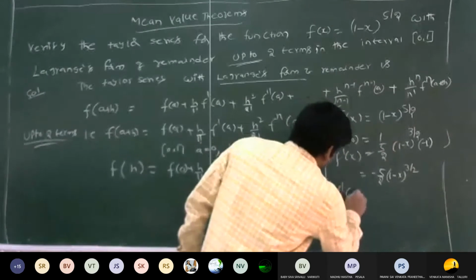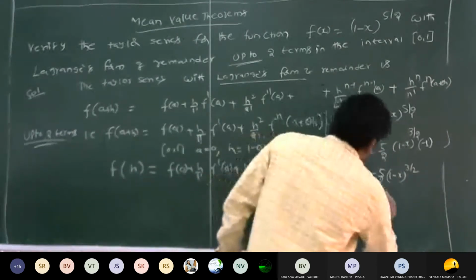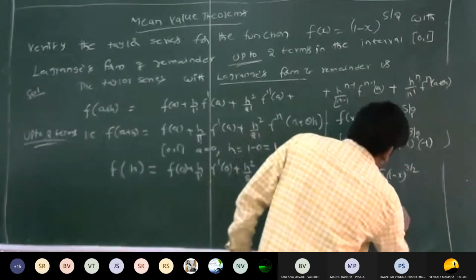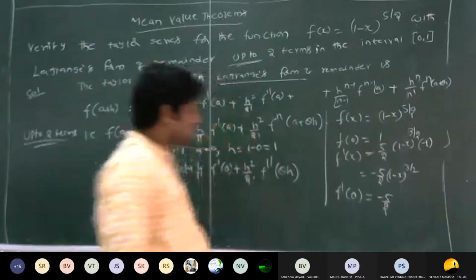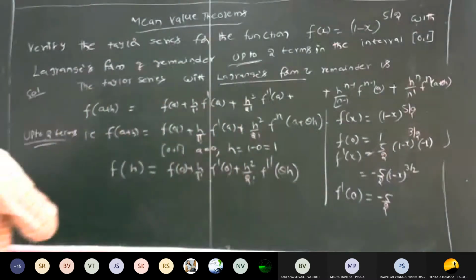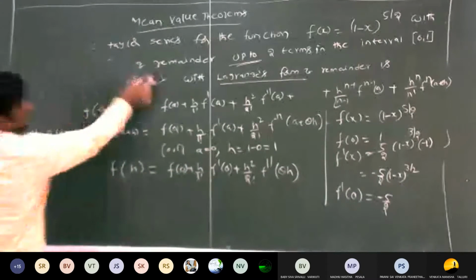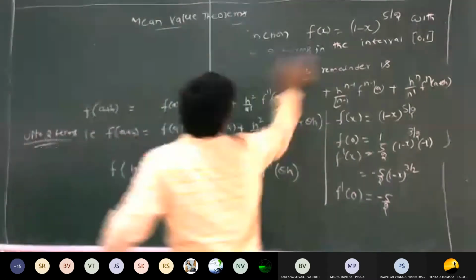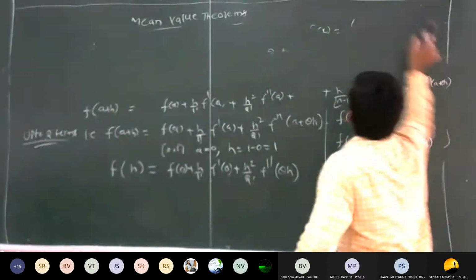So find out the value of f dash of 0. It is nothing but minus 5 by 2 into 1. Now how to calculate f double dash of x?